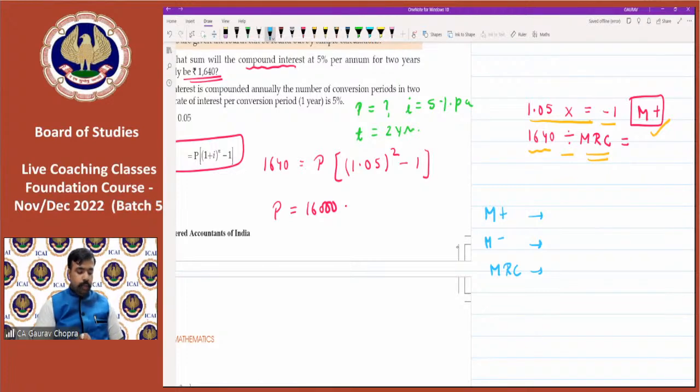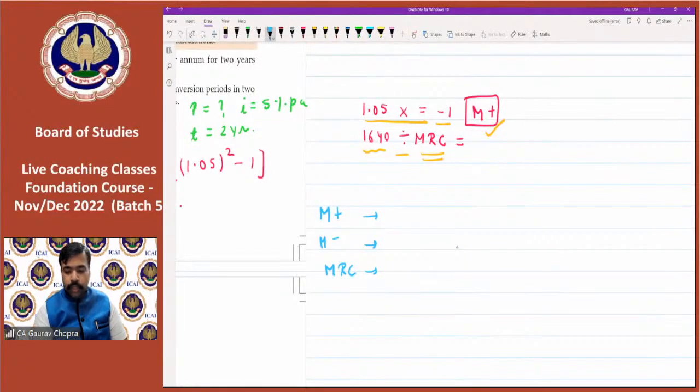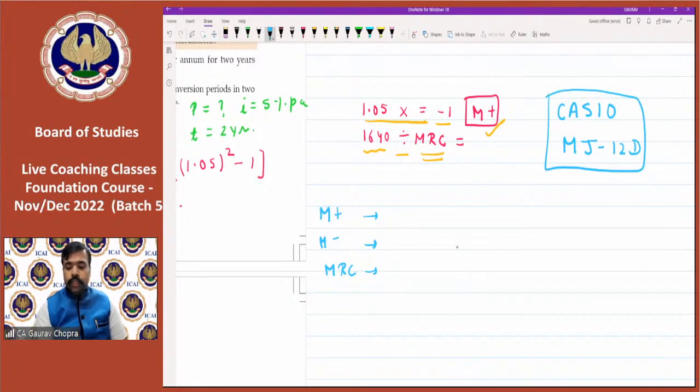So this is a good calculator. I can write the model number here as well: Casio MJ12D. This I am using.